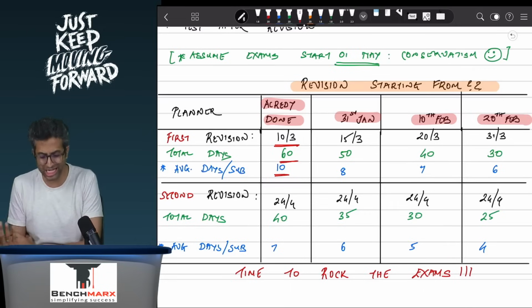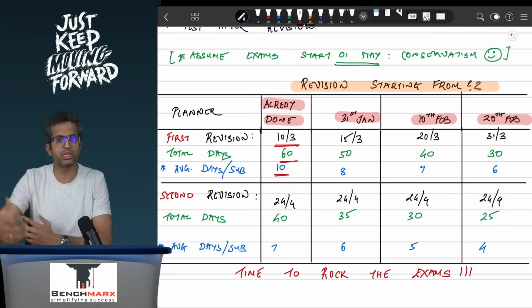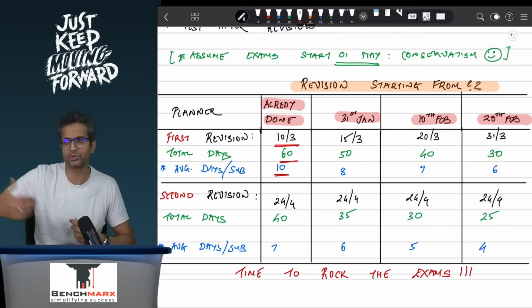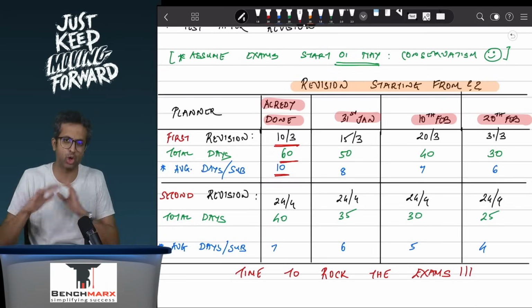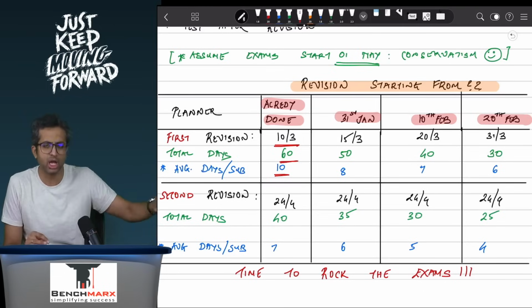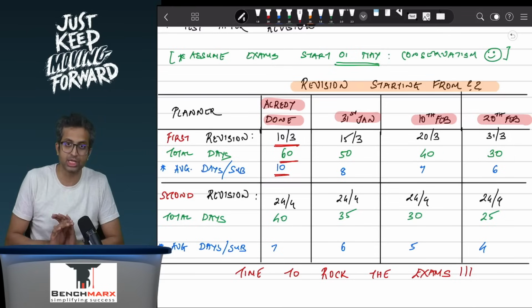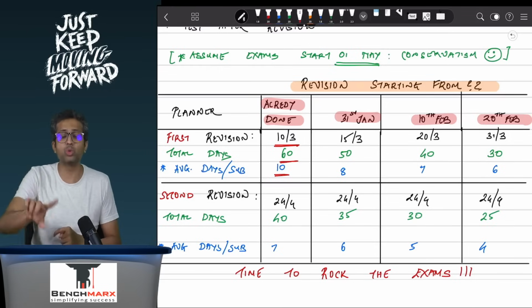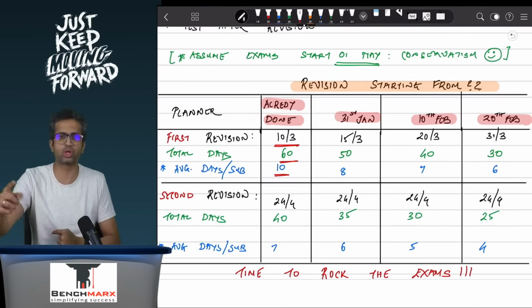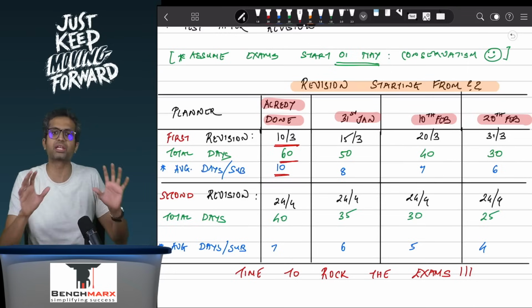We allocate around 10 days per subject, in which subjects like FR will take slightly more. It will take probably around 12 to 14 days on an average, whereas subjects like audit or maybe IDT will take slightly less. Sir, are we counting 5 subjects? Are we counting 8 subjects? Or are we counting 6 subjects? Well, I'm counting effectively 6 subjects.